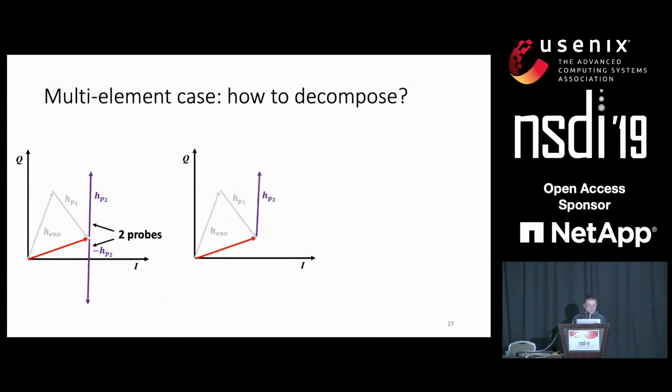After that, we will align them together like this, and then we will do the two-probe algorithm on the first element and decompose the channel. After we decompose the channel of the first and second element, we can easily decompose the environmental channel, and then we can align them together. Note that during this process, the second element channel is actually not perfect. In the second two-probe, the second element channel is not perfectly aligned with the environment channel, but it won't be a huge problem because typically the LAIA element channel is much smaller than the environment channel.